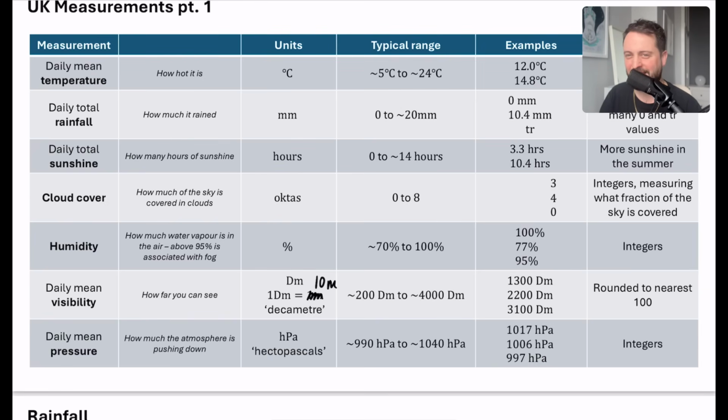There's even another one, there's a decimeter, and I think a decimeter is like a 1/10 of a meter. So super confusing. We're just going to stick with decameters, which is with a capital D and an M. Now, daily mean visibility is typically between 200 and 4,000 decameters, which actually means the visibility is really 2,000 meters to 40,000 meters, or 2 kilometers to 40 kilometers. And in the table, these are some of the typical values. You'll notice they've been rounded to the nearest 100 for visibility. The most important thing is they're measured in decameters. So I will change this in the original PDF for when you download it.